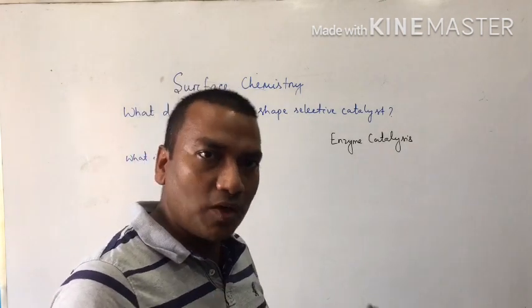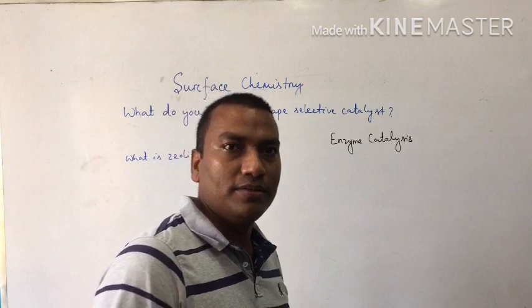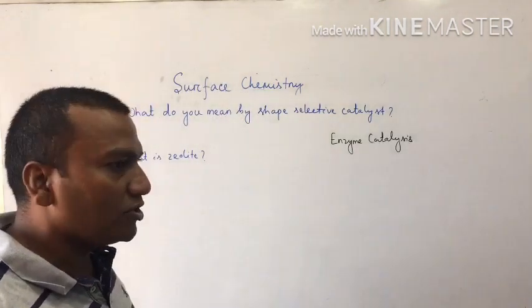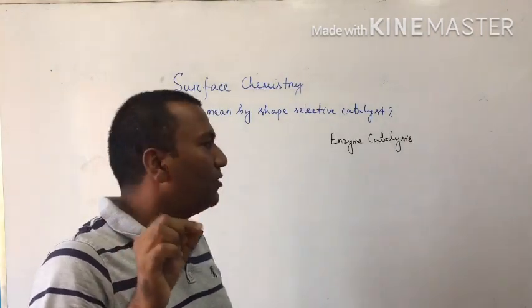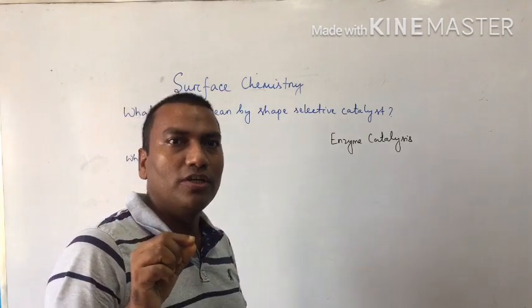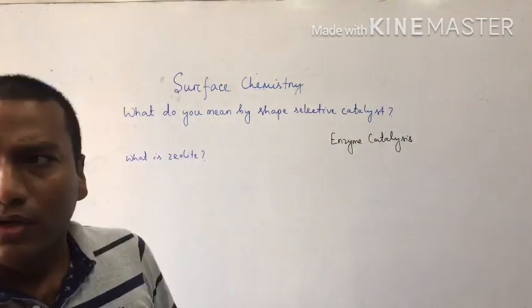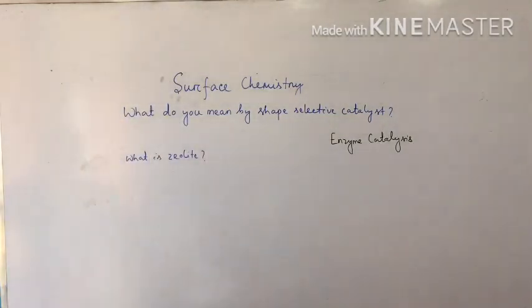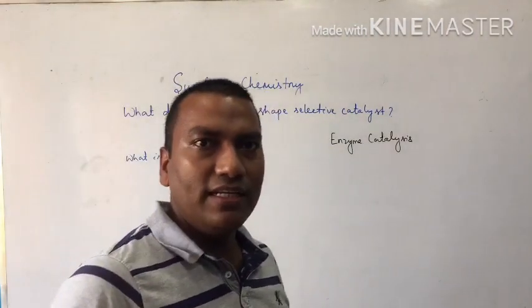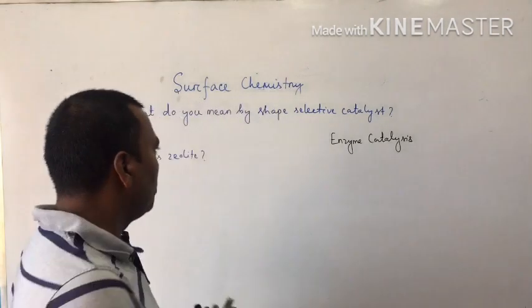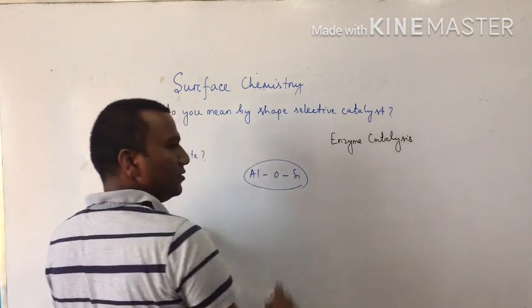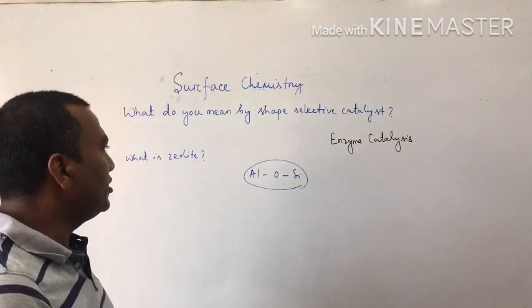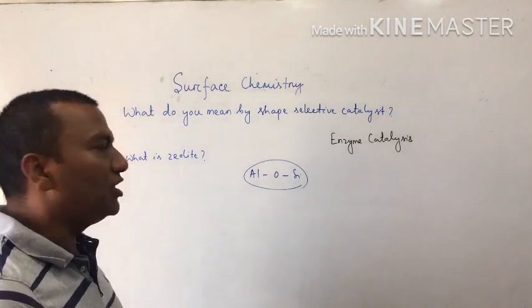So zeolite is a microporous, honeycomb-like structure. That means it has many pores. Yes or no? Many holes are there. Microporous structure. Yes or no? And what is zeolite? Zeolite is a three-dimensional network structure of aluminum, oxygen, silicon.